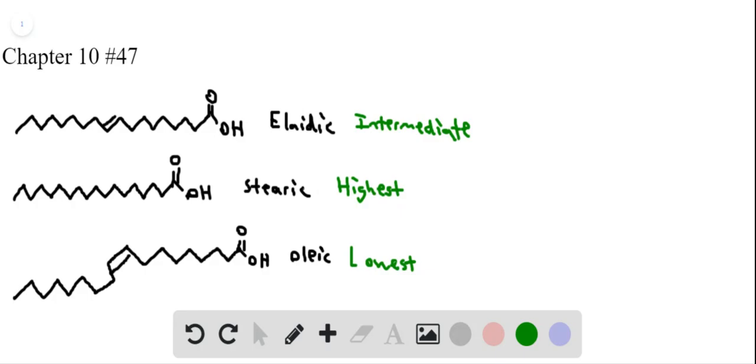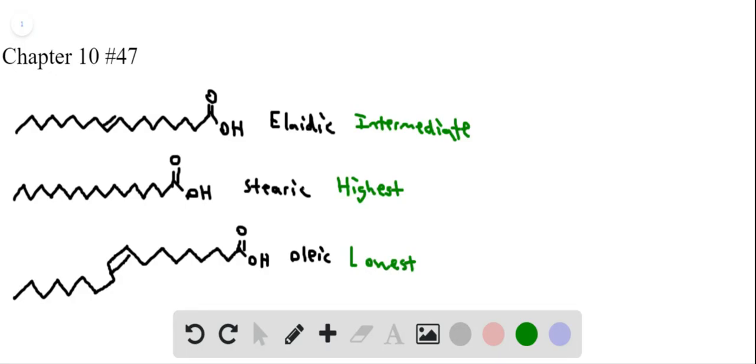So that's really all that this problem asked us, is to put these in order. And again, we need to remember that double bonds are going to impact the ability of these chains to pack together closely. And of course, a Z double bond will have a greater effect than an E double bond. And so stearic is going to be our highest melting point. Oleic is going to be our lowest melting point.